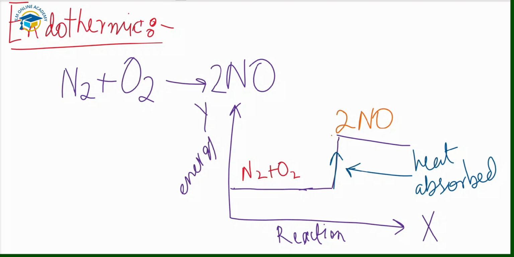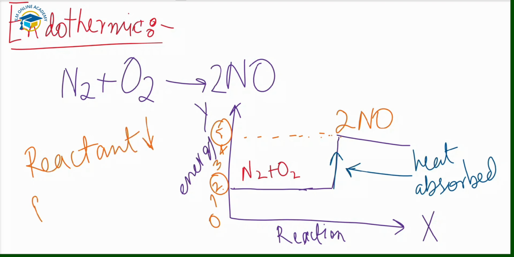As you can see in this graph, if I show you with the dotted line, 0, suppose 1, 2, 3, 4, 5. Just 2 kilojoules of energy is present in the reactants, and then the reactants absorb energy from the surroundings and that energy moves up to 5 kilojoules. So the products now have 5 kilojoules of energy. For an endothermic reaction, the energy of the reactants is lower compared to the energy of the products. Reactants have lower energy and products have more energy.